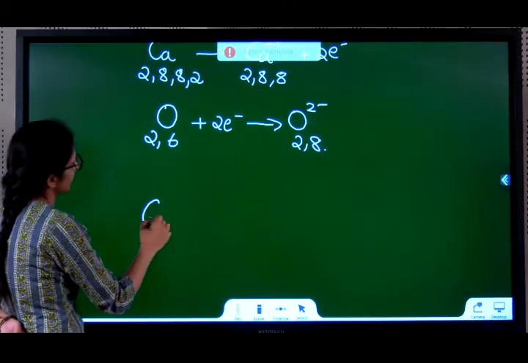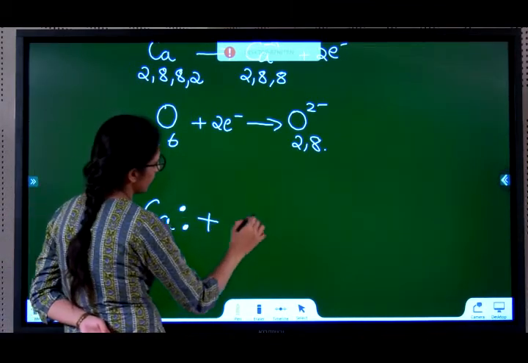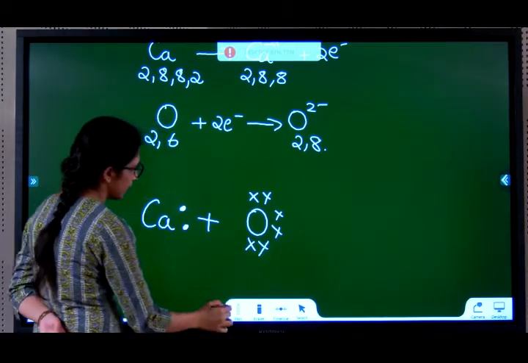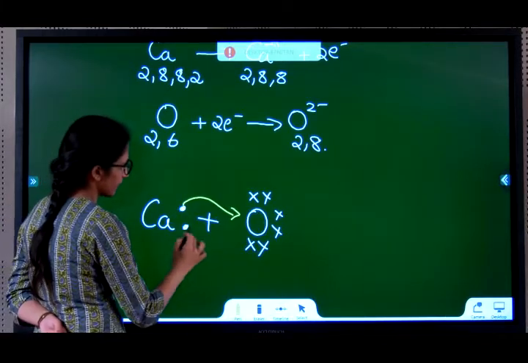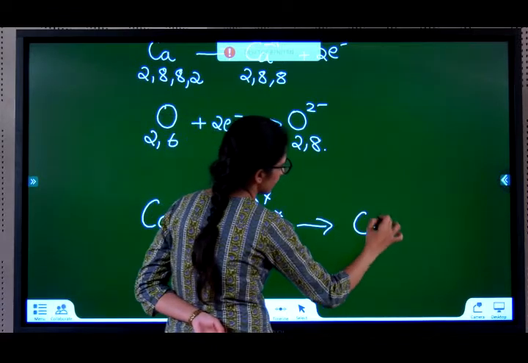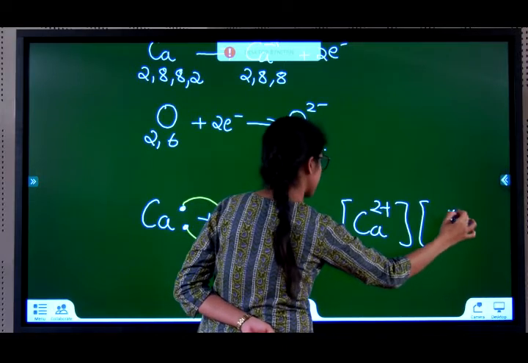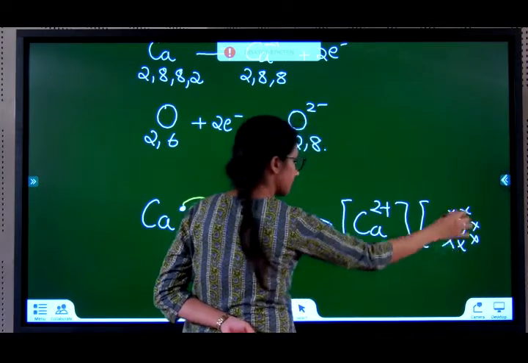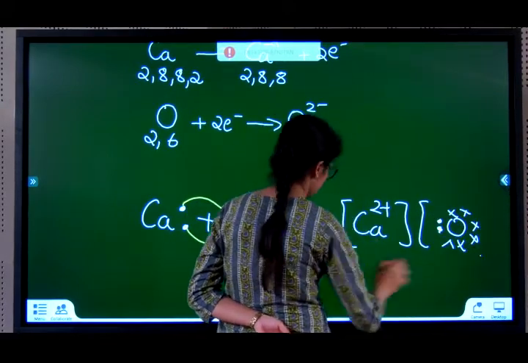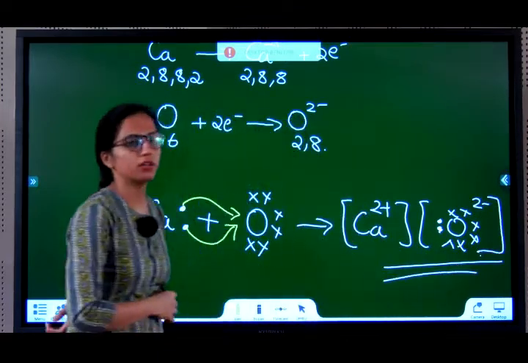So what happens here? Calcium has 2 electrons in its valence shell. It reacts with oxygen that has 6. This oxygen takes both these electrons. It therefore becomes Ca2 plus, and oxygen has 6 of its own, 2 from calcium, and the charge on it is 2 minus. So it forms calcium oxide.